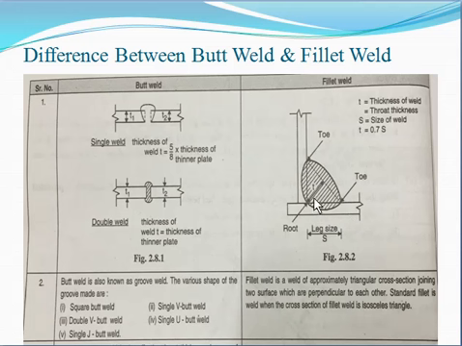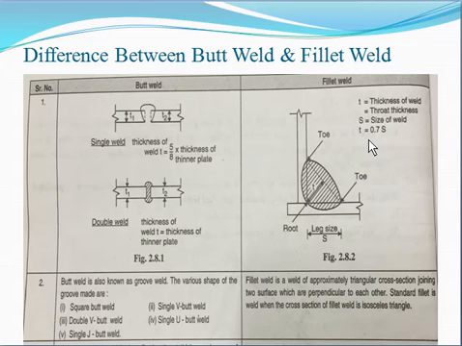This small t you can see here is the throat thickness. The throat thickness of the weld is equal to the size of the weld, or t is equal to 0.7 times s. This is important: t is equal to 0.7 s. This is the clause given in the IS 800.